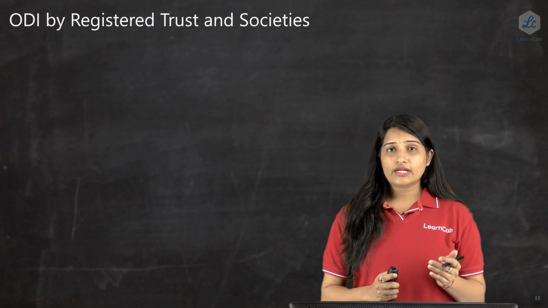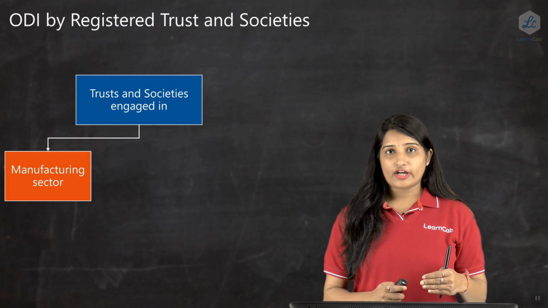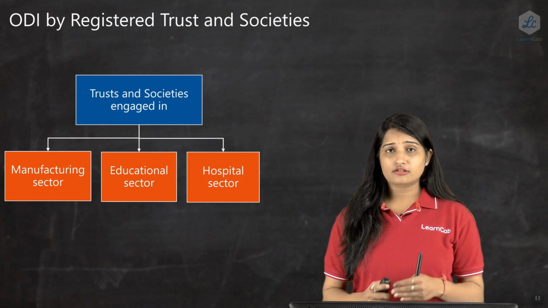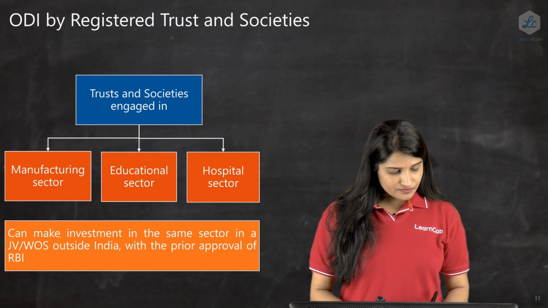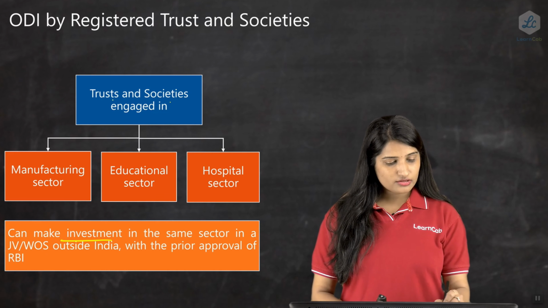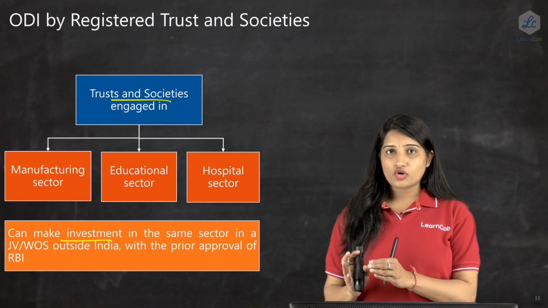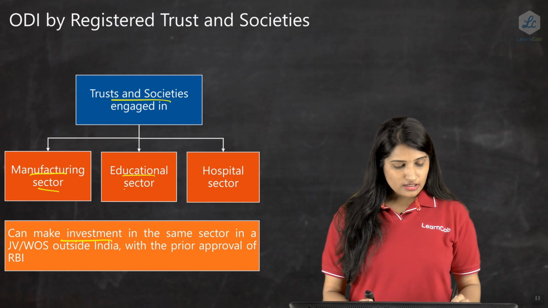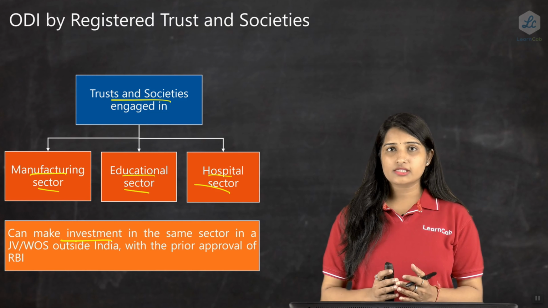Now let us see what happens in case a trust or a society is engaged in a manufacturing sector, or let's say an educational sector or a hospitality sector. In all these sectors, if the trust or a society is engaged, then in that investment, a trust or a society can make an investment only in the same sector, in a joint venture or a wholly owned subsidiary engaged in these same sectors. They need to be engaged, and prior approval of RBI is required.